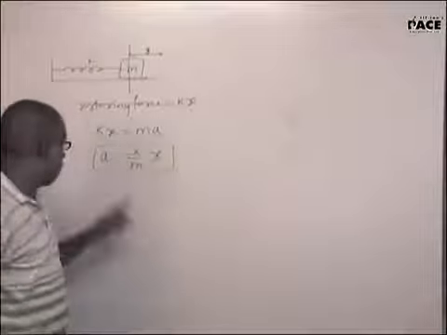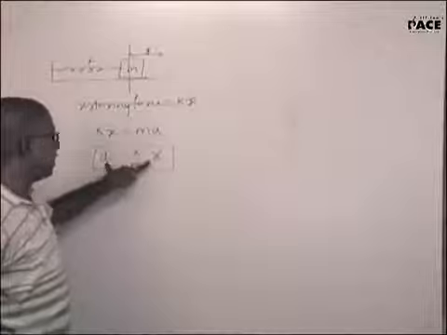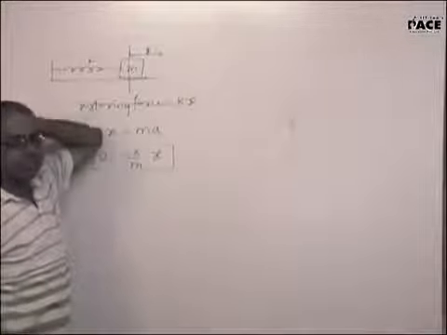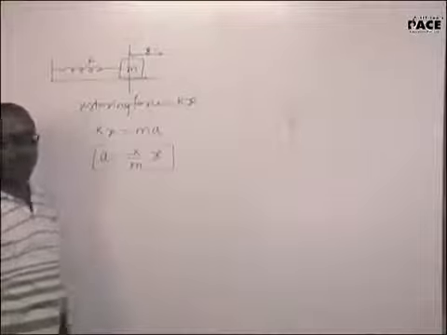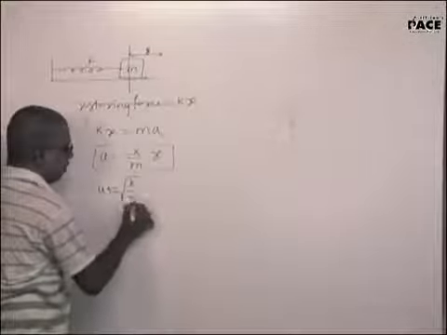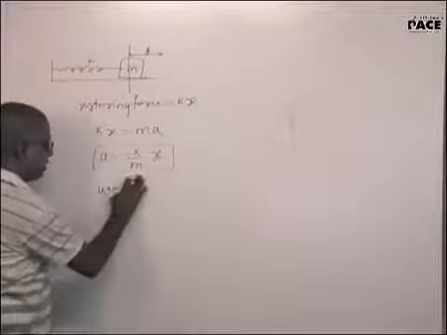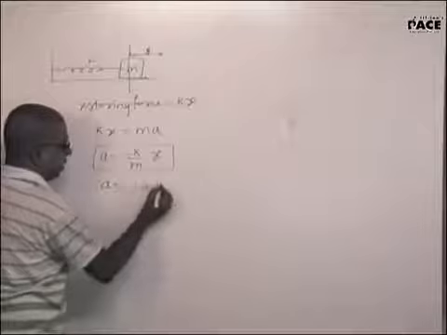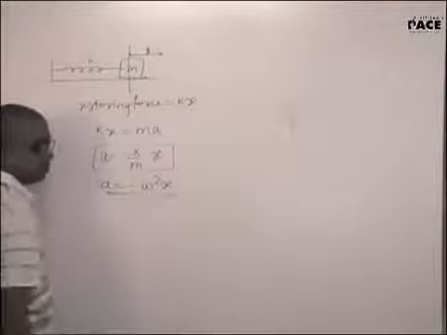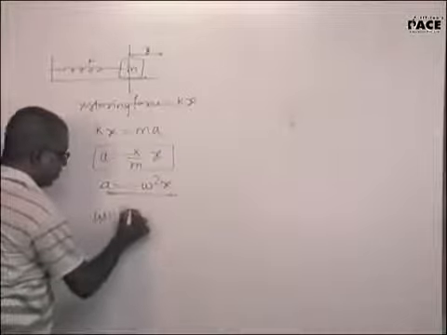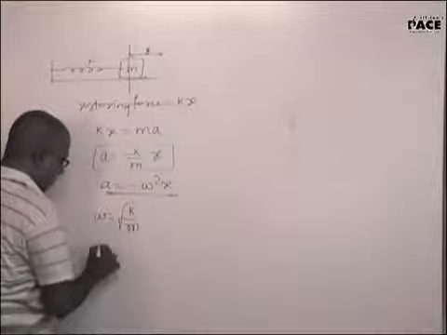Why did I put a negative sign? To show that a and x are not in the same direction. Displacement is towards the right, acceleration is towards the left. They are both vectors. So omega is under root K by M. Why did you get this? You compare this with the equation a is equal to minus omega square x, the general equation of an SHM. So I will get omega is under root K by M.